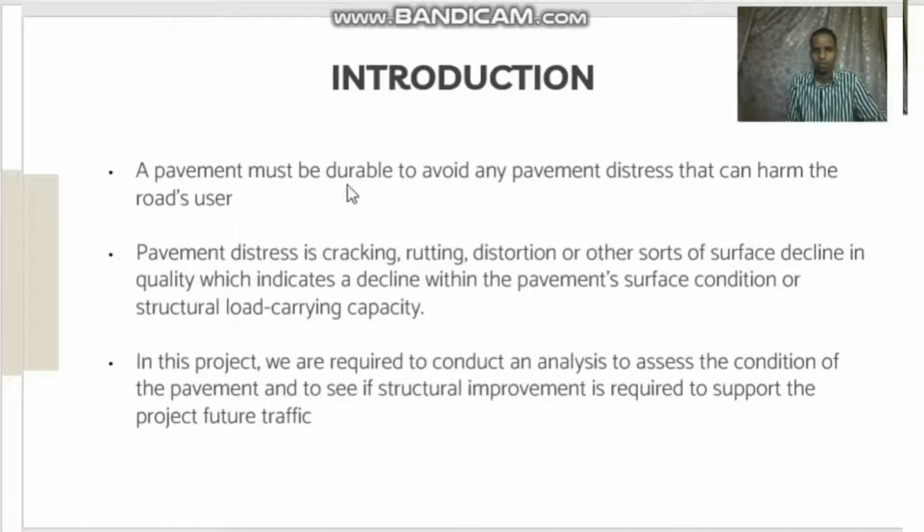A pavement must be durable to withstand any pavement distress that can harm the road user. The common types of pavement distress are cracking, rutting, distortion, and other sorts of surface strain, which indicate a strain within the pavement surface condition or structural load carrying capacity.